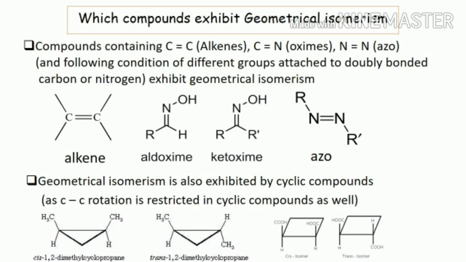Not only alkenes but oximes and azo compounds also exhibit geometrical isomerism, provided they follow the condition of different groups attached to the doubly bonded carbon or nitrogen. Geometrical isomerism is also exhibited by cyclic compounds. Though these cyclic compounds contain carbon-carbon single bonds, rotation is restricted due to cyclization.